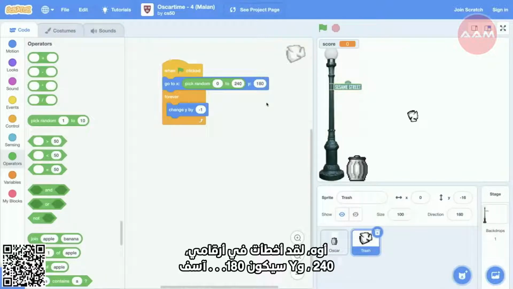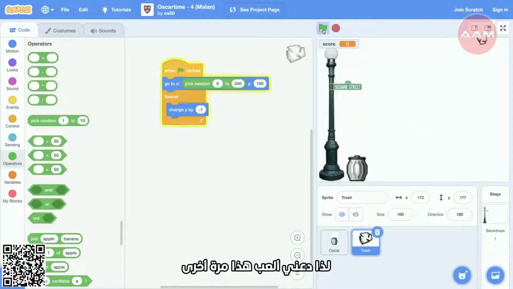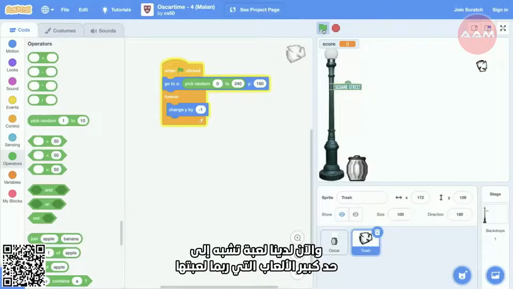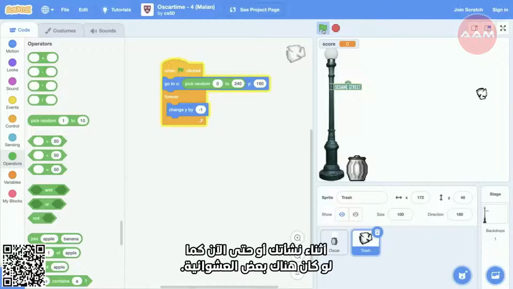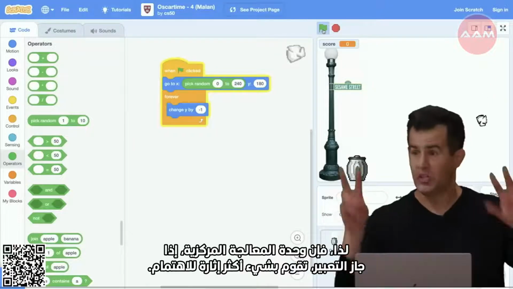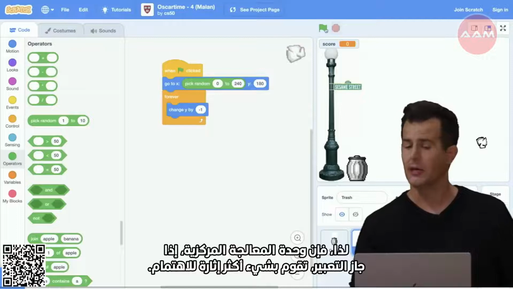Sorry, I got my x and my y confused. So let me play this again. And now we have a game that's more like games you might have played growing up, or even now, like there's some randomness to it. So the CPU, so to speak, is doing something more interesting. Let me run it again.